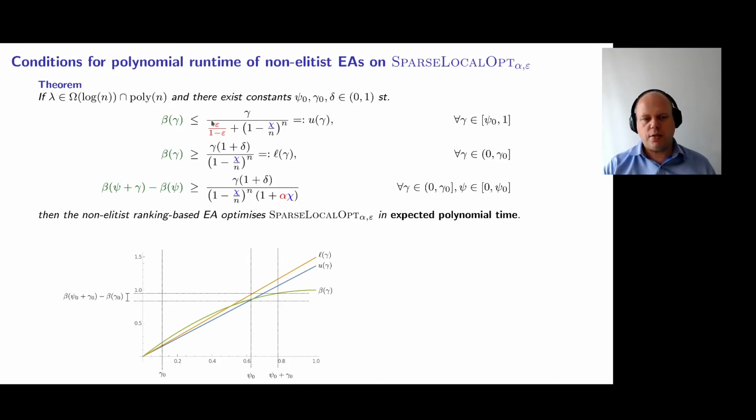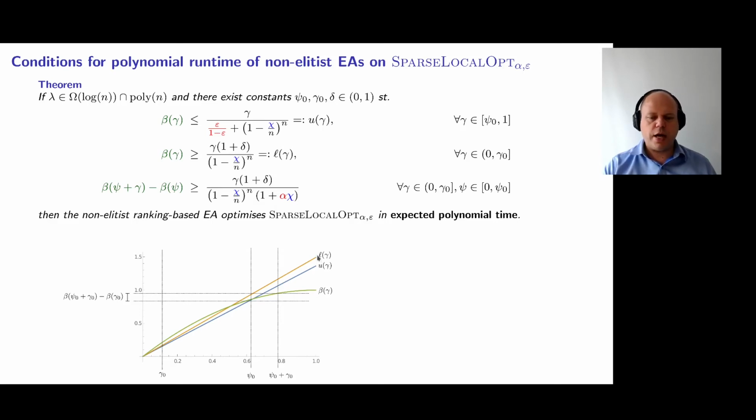That depends on epsilon and the mutation rate. The second condition says that for all gamma between 0 and gamma naught, beta gamma should be at least this function L gamma, and this is a function of the mutation rate.